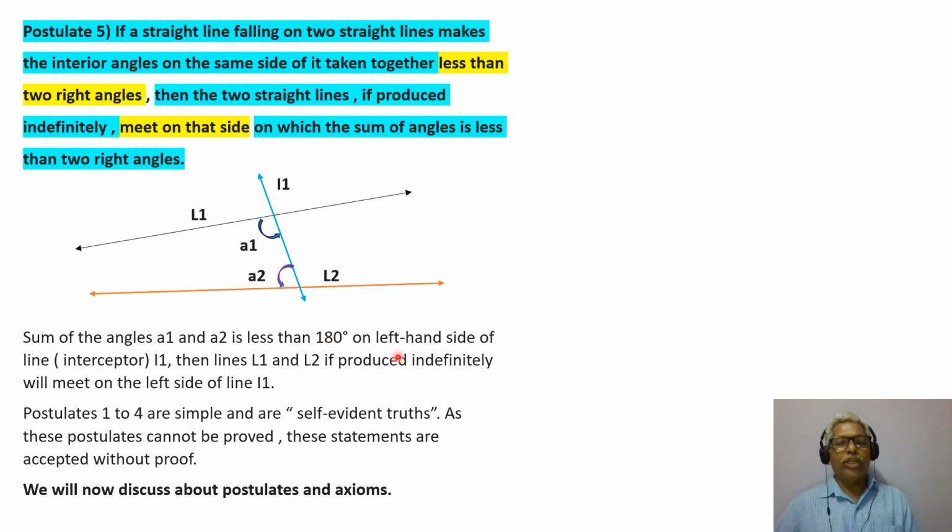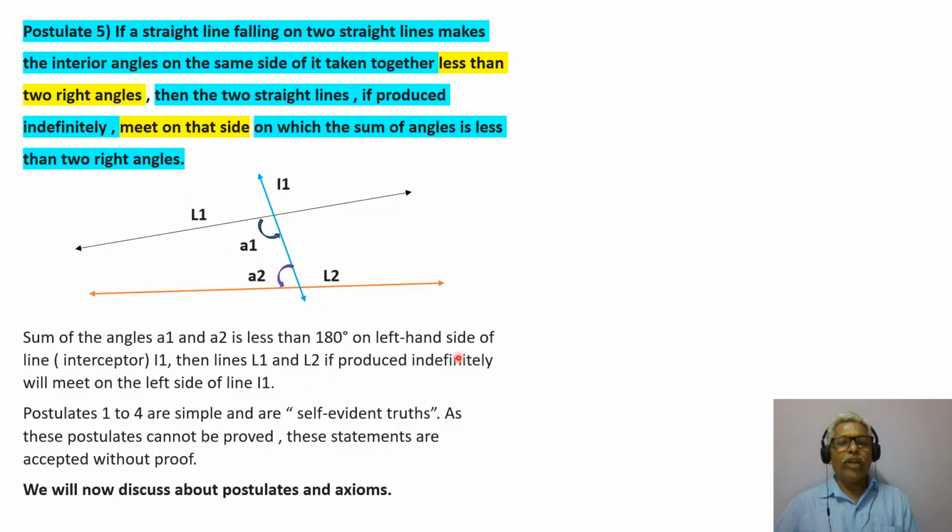On the left hand side of the line interceptor, we have denoted this as I1, resembling this interceptor. So this is line L1, this is line L2, and this is the interceptor line. This makes the angles A1 and A2. These are called the interior angles. So the sum of the angles A1 and A2 is less than 180, less than two right angles.